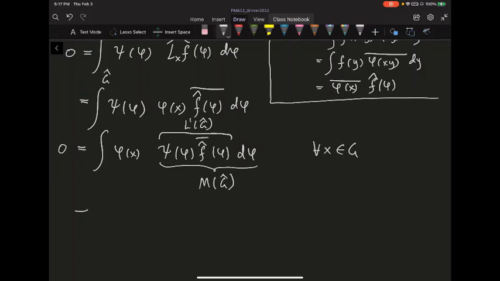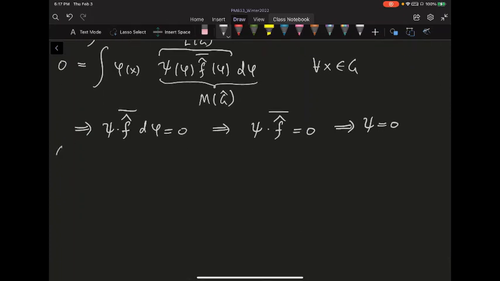So this implies that psi times f hat bar d phi is going to be equal to 0, and that only happens when psi times f hat bar is equal to 0. Essentially, this proves that when you multiply psi against the Fourier transform of all these f, you get 0. The only way that happens is that psi is also equal to 0. Okay, so this finishes the proof.